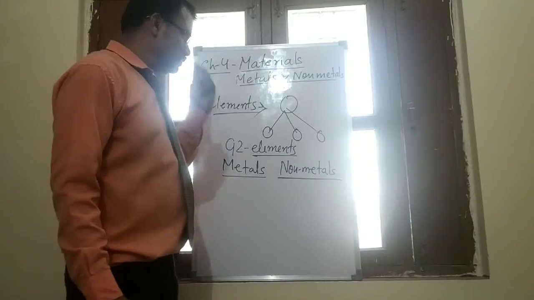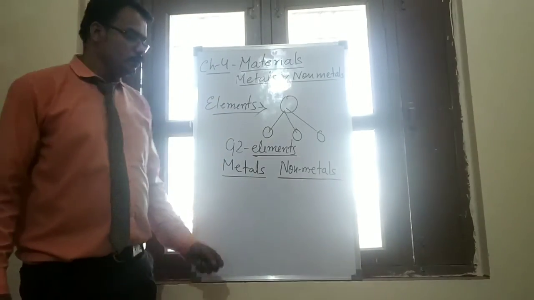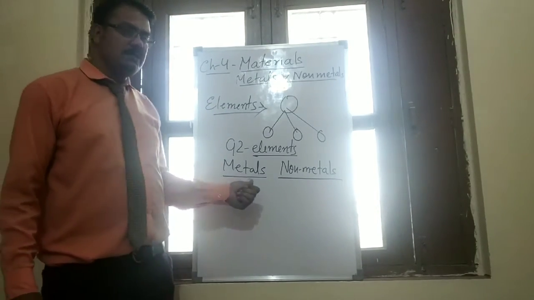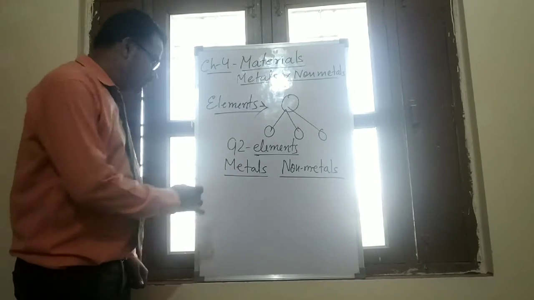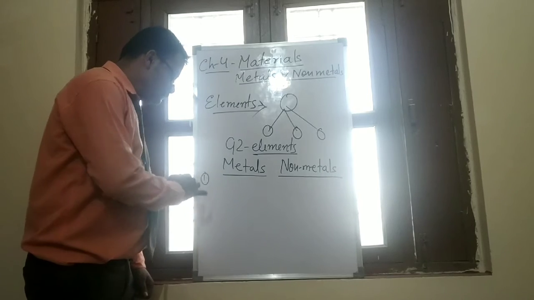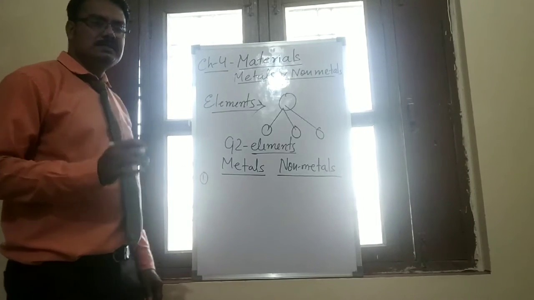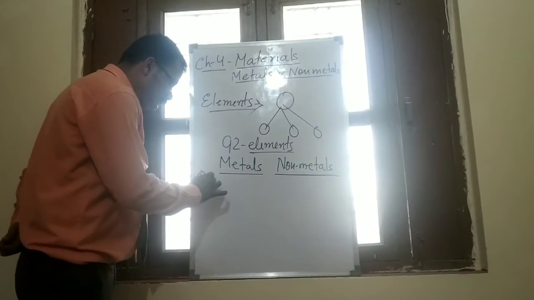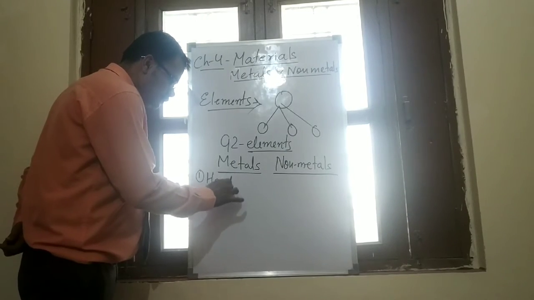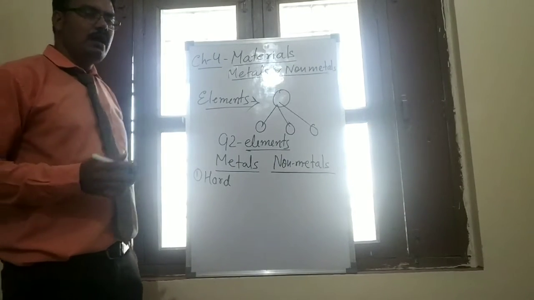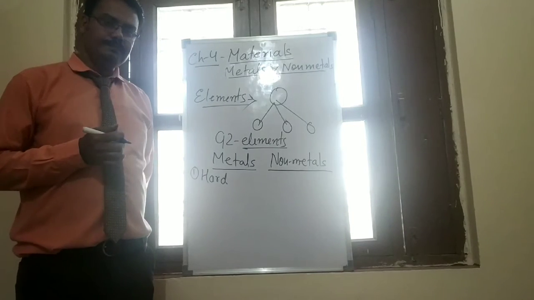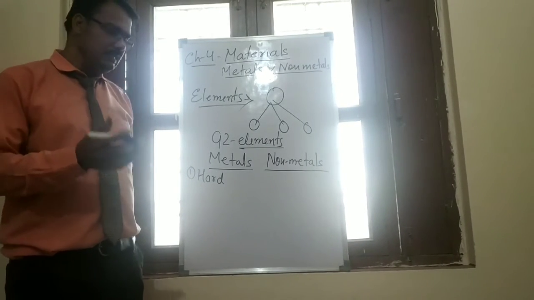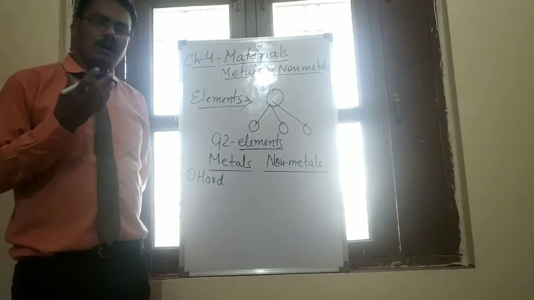So students, today I will explain what a metal is and what the different properties of metals are. The first property is that metal is hard. For example, iron, aluminium and copper are hard metals.